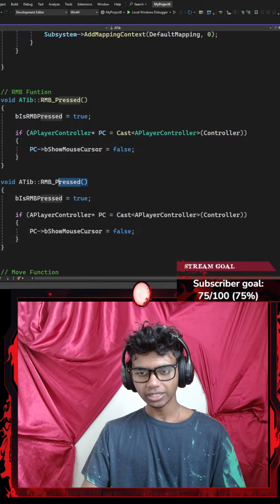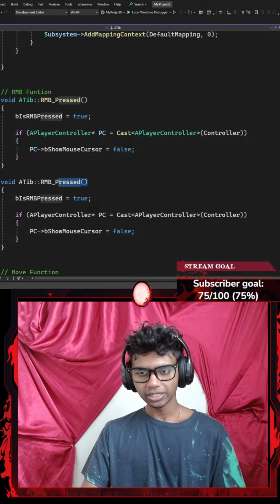Okay, this is the basic of my R&B function. Now, once I'm done with those, I'm going to add a comment here that says something like look function. Let's go with something like my look function. This is going to be in charge of me rotating my player using my mouse. I'm going to go with a function from my Tibbs class that I declared inside of my header files. I'm going to define it inside of my C++ file.